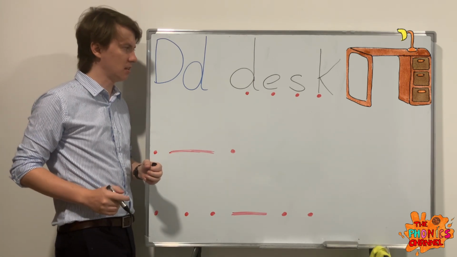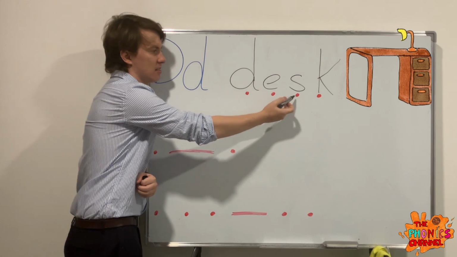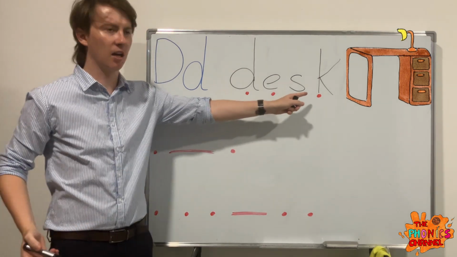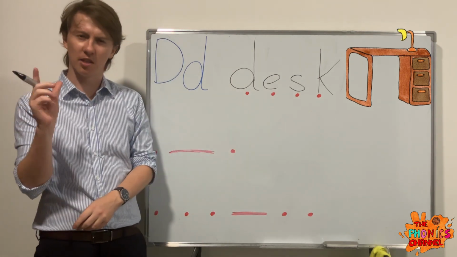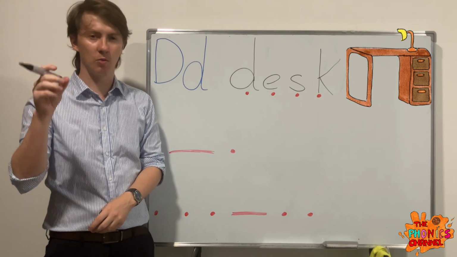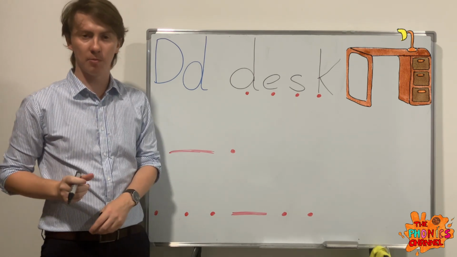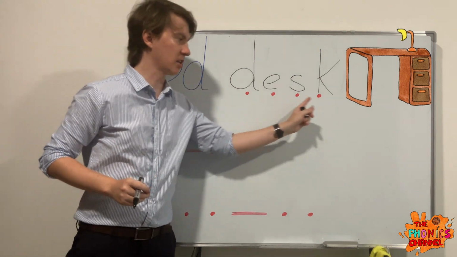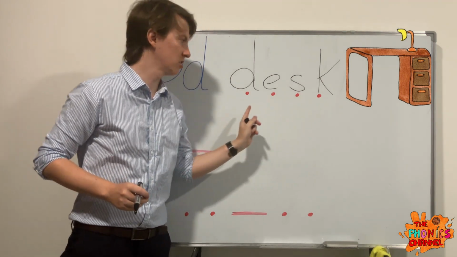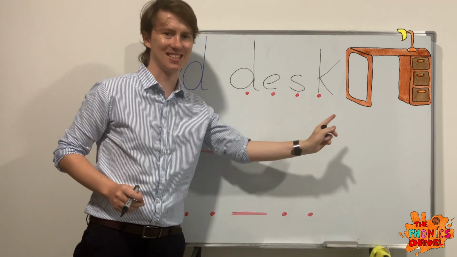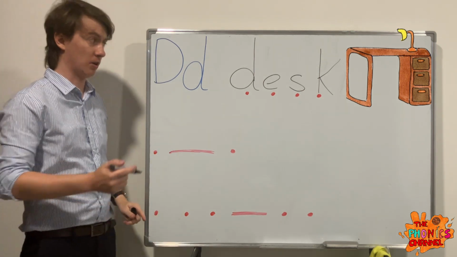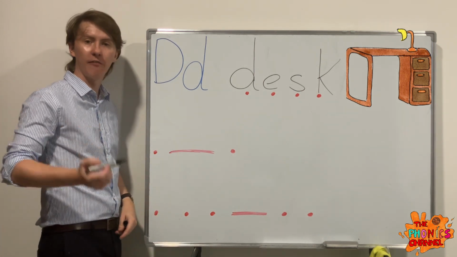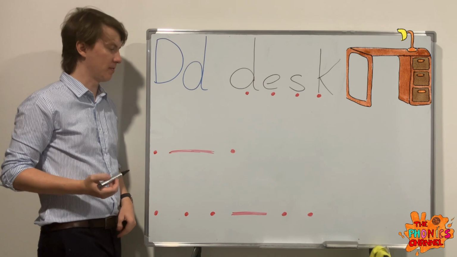That could be a sentence. Desk. The S and K are adjacent consonants, consonant sounds together, so we speed those up, we blend them together quickly. Sk, sk, sk, desk. So obviously 4 letters and 4 sounds there.